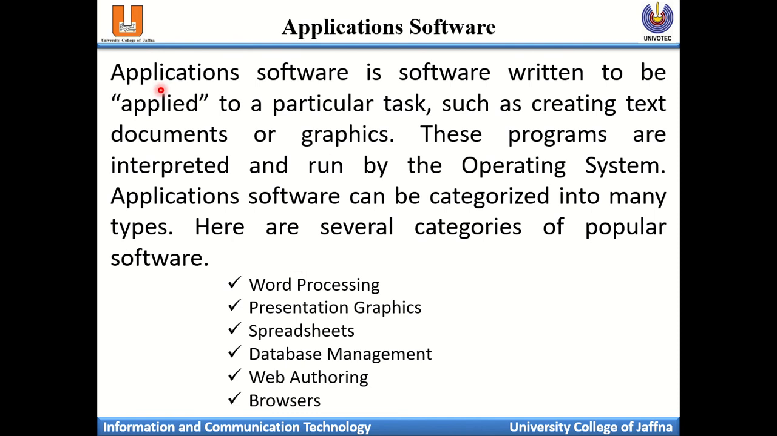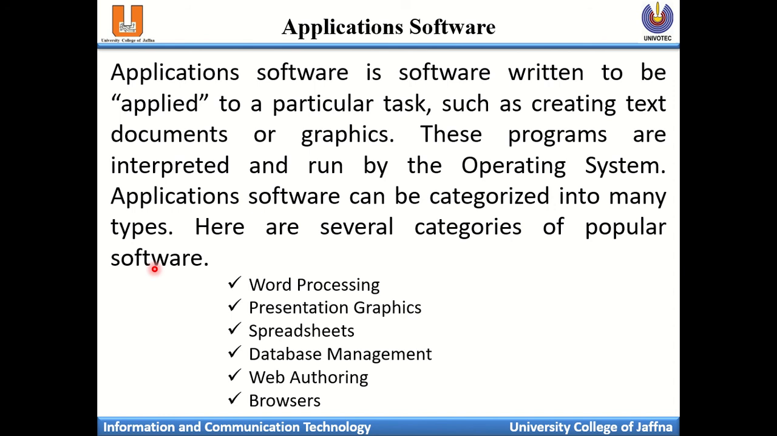Application software. Application software is software written to be applied to a particular task. Normally for a specific task only, some software has been written, and that is called application software, such as creating text, documents or graphics. These programs are interpreted and run on the computing system. Application software can be categorized into many types. Here are several categories of popular software.